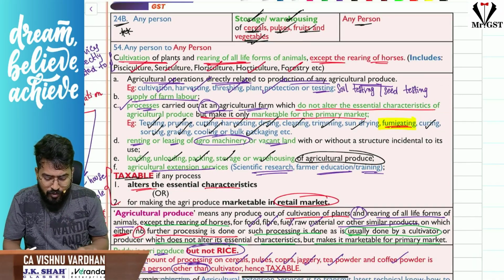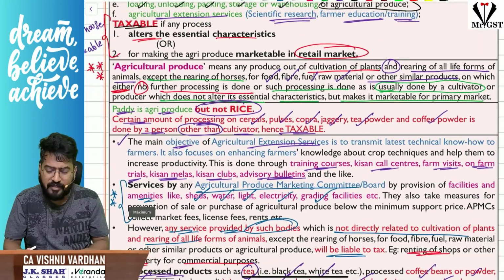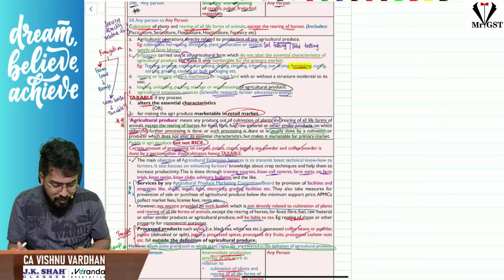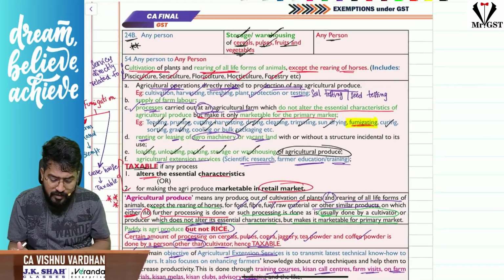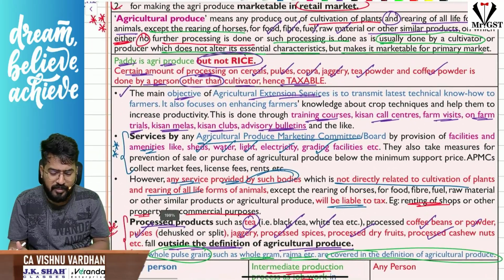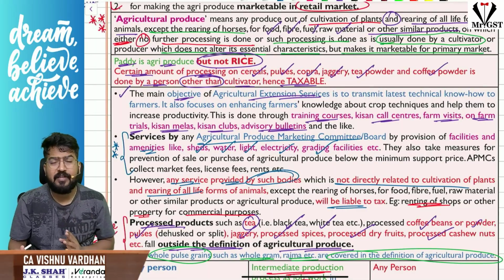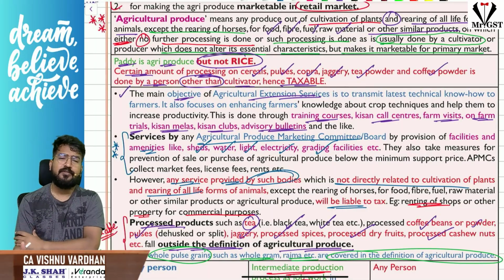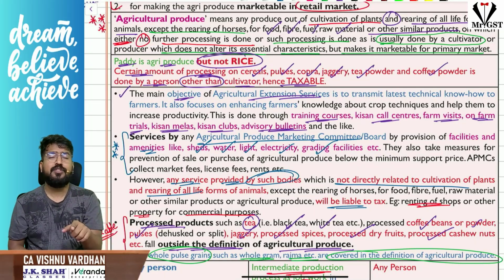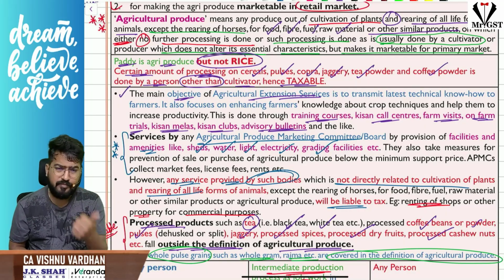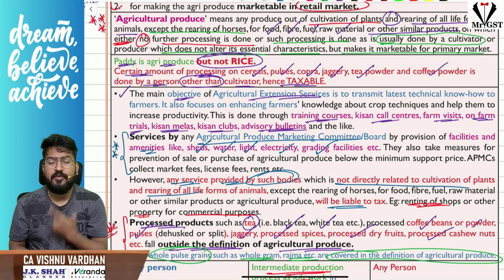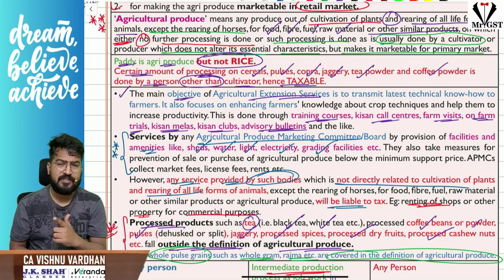Now, the interesting point, you know already, sir, agriculture related activities. What is the meaning of agricultural produce? We should understand. Agri produce means something produced by cultivating the land, by the cultivator, and there should not be any other process done on that. If any process is done, only the cultivator should do it, nobody else. Even if the cultivator is doing it, he should not make anything which makes it lose its essential characteristic or alter it, or making it marketable in the primary market. Only he should make that process, otherwise it is not an agricultural produce.